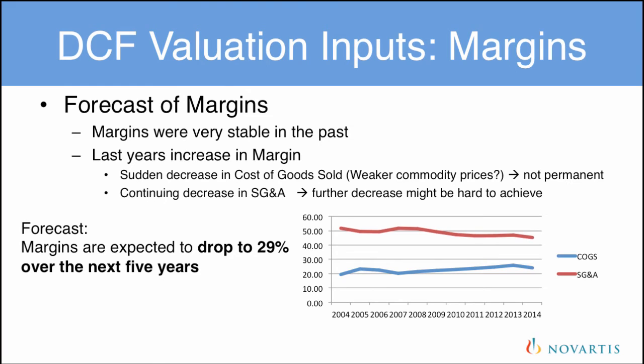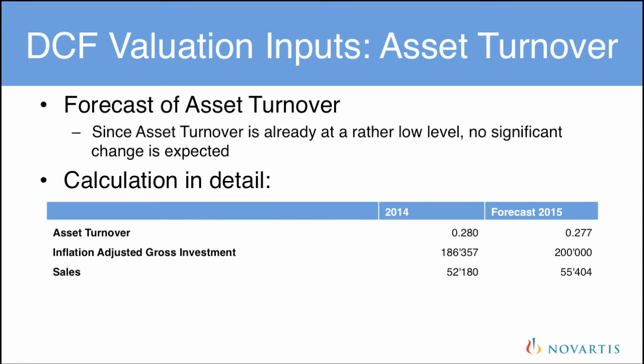I forecast margins to drop to 29% over the next 5 years. This is because Novartis was only able to maintain its margins due to significant cost reductions over the last 10 years. However, I don't think these cost reductions can be sustained in the future. Asset turnover is already at a rather low level and I don't expect it to change significantly.